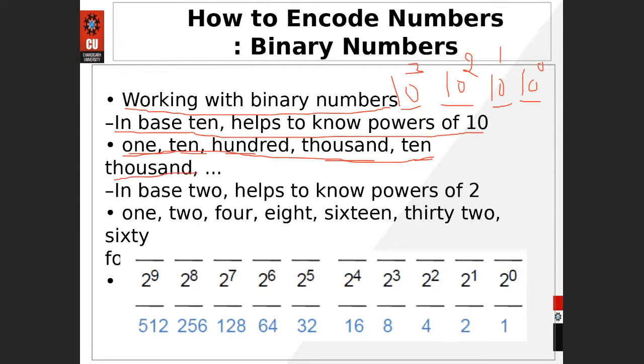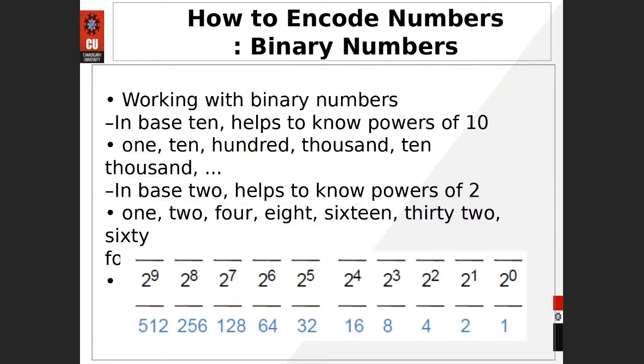Okay, and the meaning is the same, just the way to represent it. So in base 2, it helps to know the powers of 2, like 2 raised to power 0 is 1, 2 raised to power 1 is 2, 2 raised to power 2 is 4, 2 raised to power 3 is 8, then 16, 32, 64 and so on.